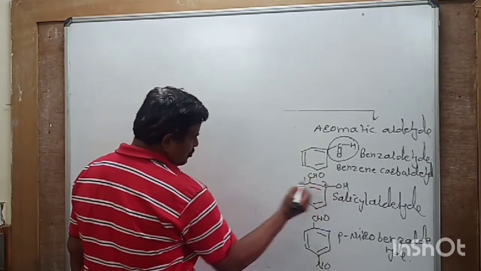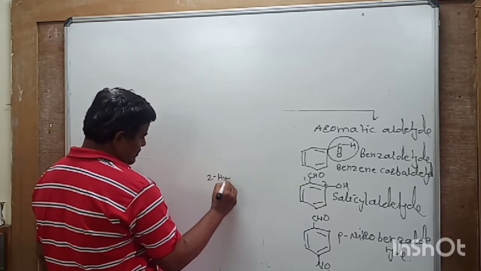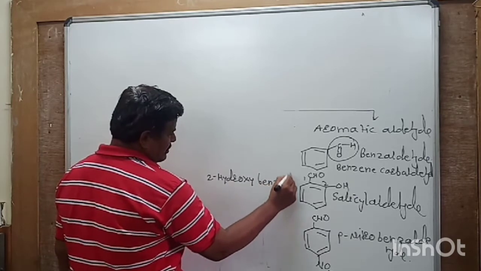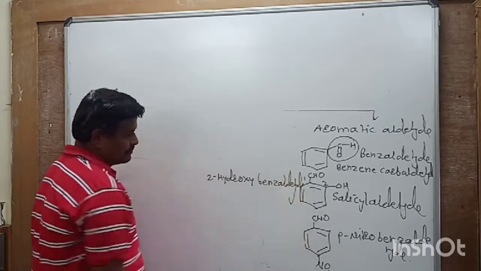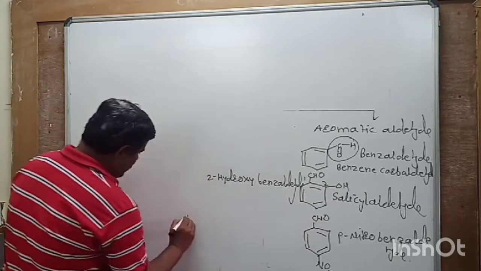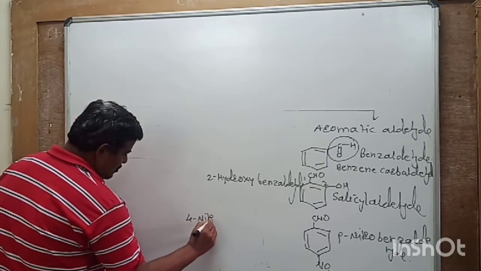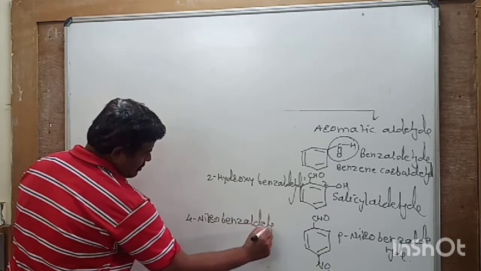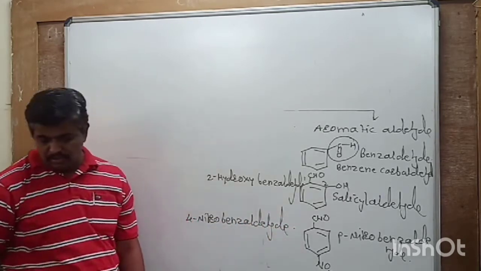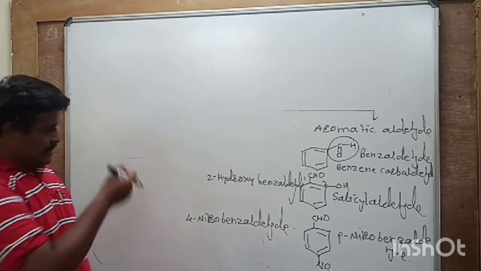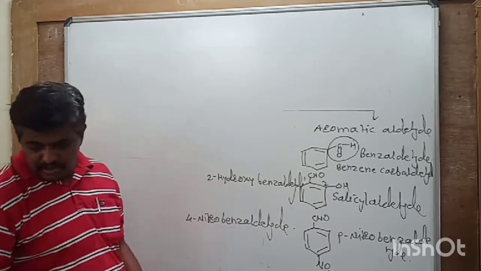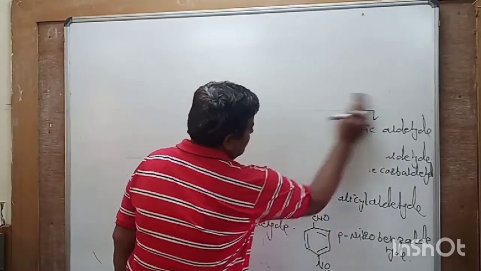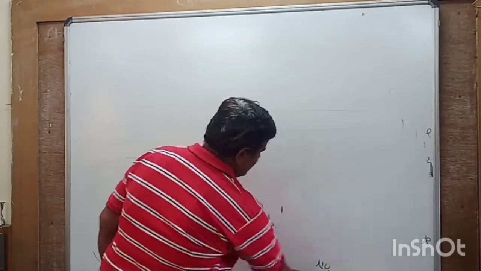So this is 1, 2, so 2-hydroxy benzaldehyde. Then this is 4-nitro benzaldehyde. So you can give names of these corresponding aromatic aldehydes. So this is about aldehyde.